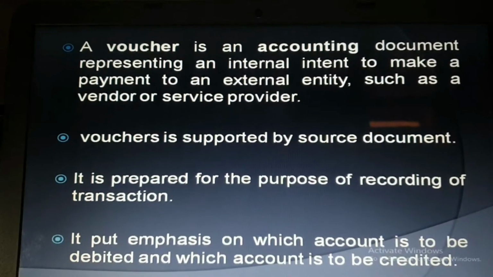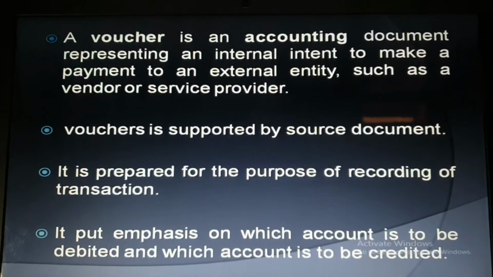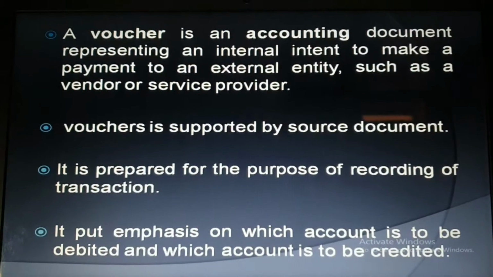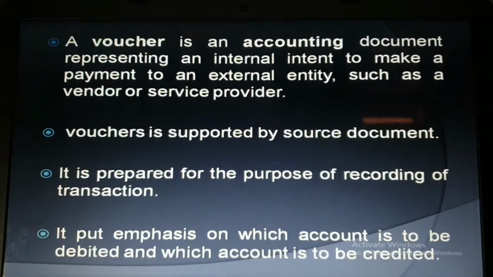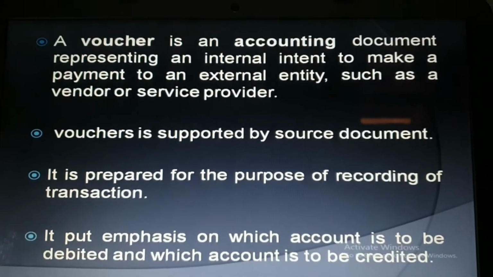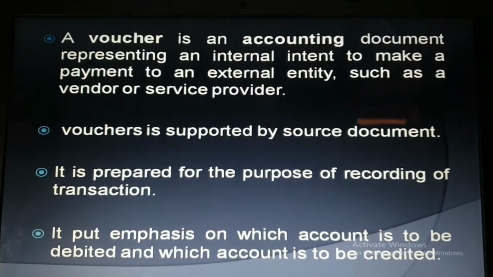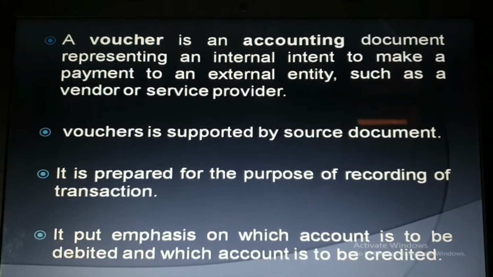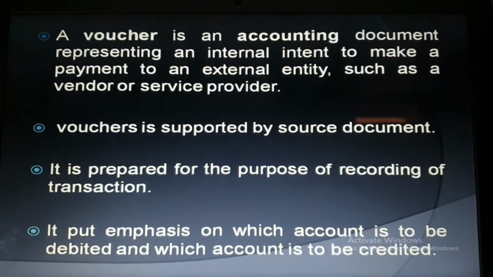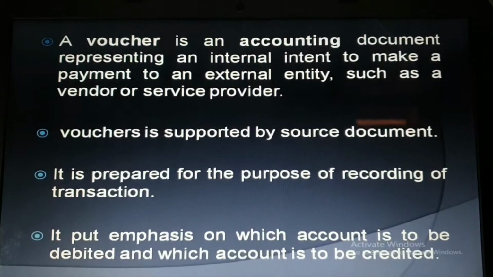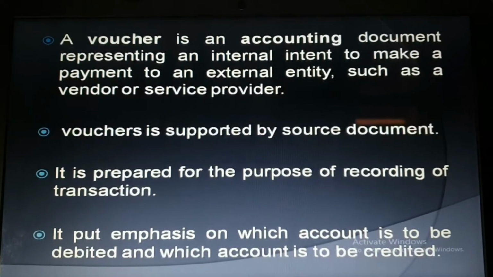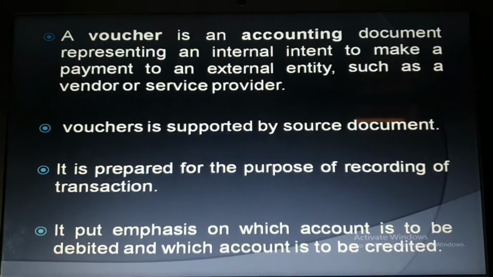Before preparing any voucher, it must be supported by a source document. And you know which kind of source document? Cash memo, receipt, debit note, credit note, check, pay slip, all are source documents. And on the basis of the source document, we have to prepare the voucher. And on the basis of the voucher, we have to make the entry in the journal.